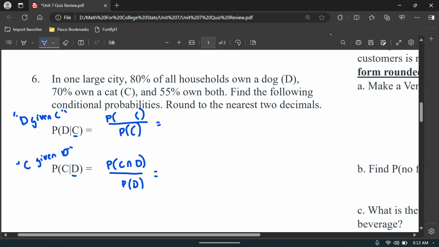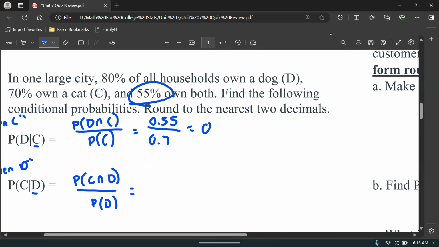Now, let me fix this a little bit. There you go. Dog and cat. Well, remember the probability of having a dog and a cat is 55%. So you can put 55, you can put 0.55. It's not going to really make a difference. 0.55 is the probability of owning a dog and a cat over the probability of owning a cat, which was, as you can see up there, 70%, so 0.7. So 0.55 divided by 0.7 is 0.79, if we round it a little bit.